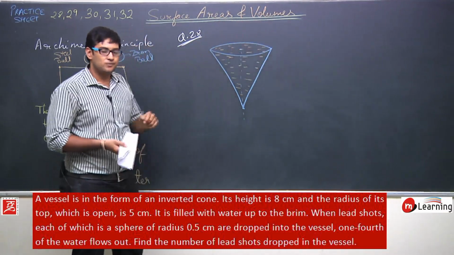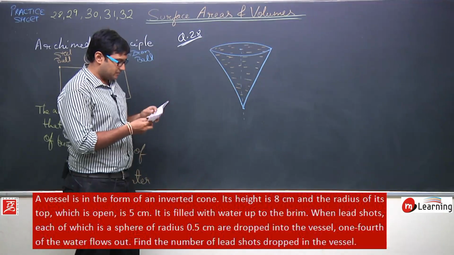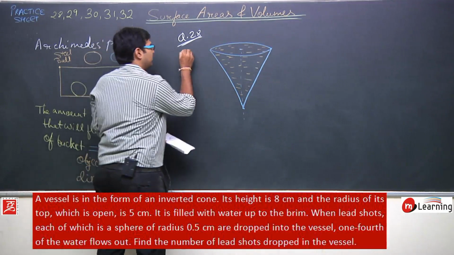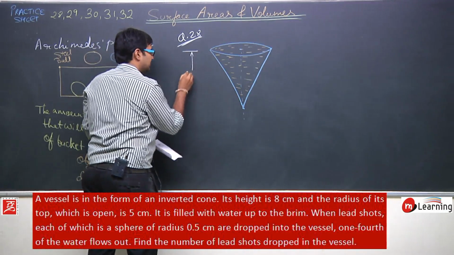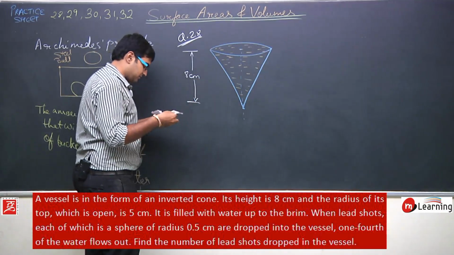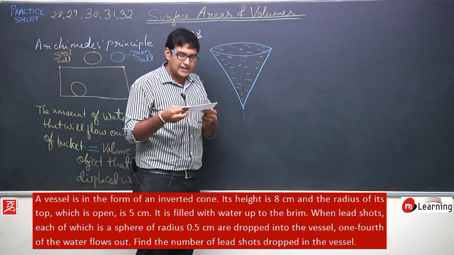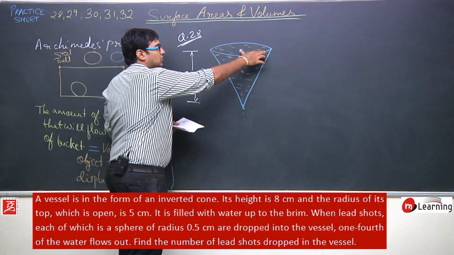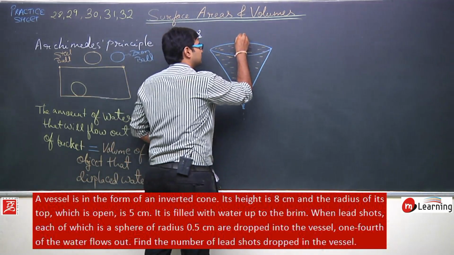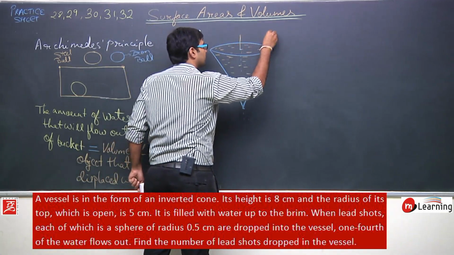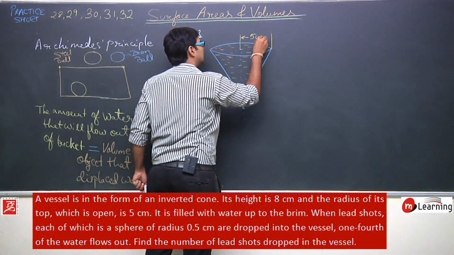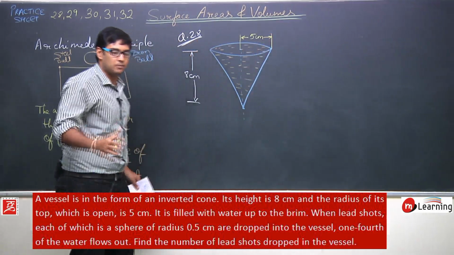Now it says that the height of this conical vessel is 8 centimeters, and the radius of its top, this is the top, which is open, is 5 centimeters. This is the radius of the top.